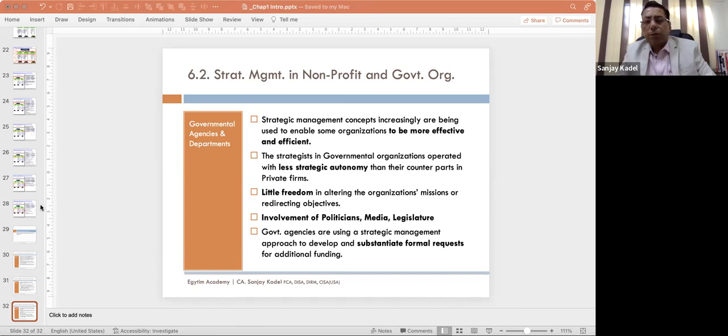Coming to the strategic management model. You remember the strategic management definition we discussed just a few minutes back. It is a managerial process of first what? Setting vision, then mission and objectives. Then you do external analysis and internal analysis for what? For your further strategy crafting purposes. Before that, what you do? You establish your long-term objectives.